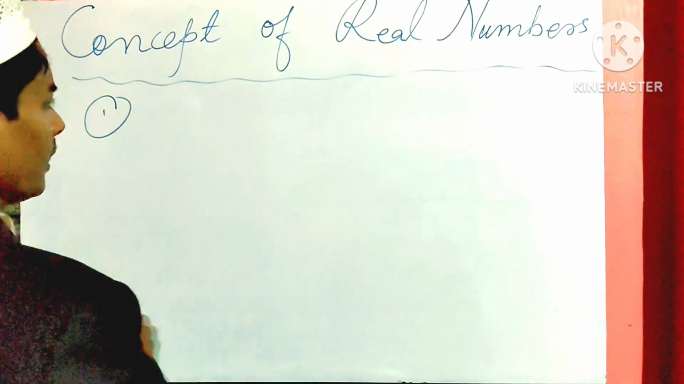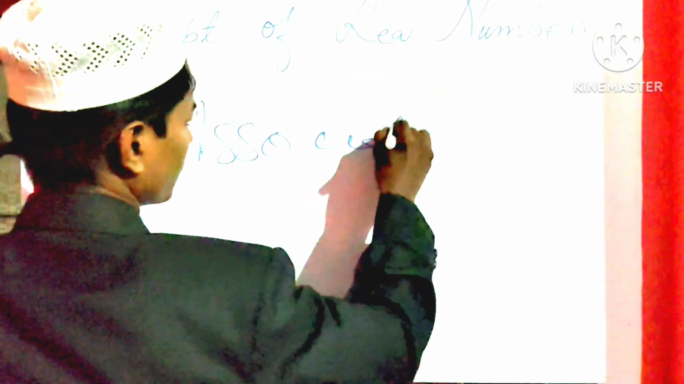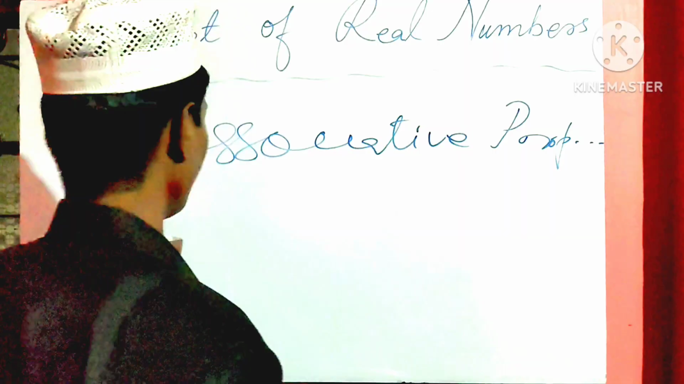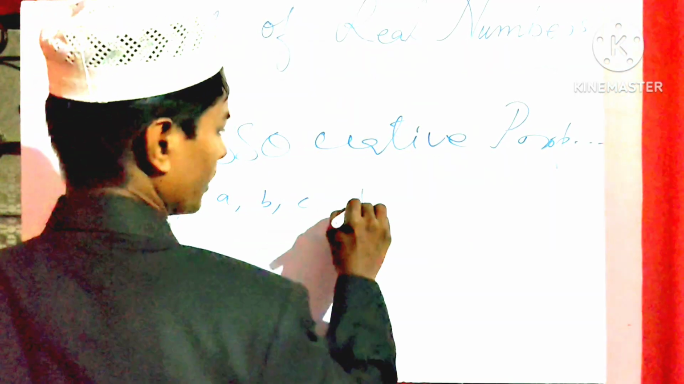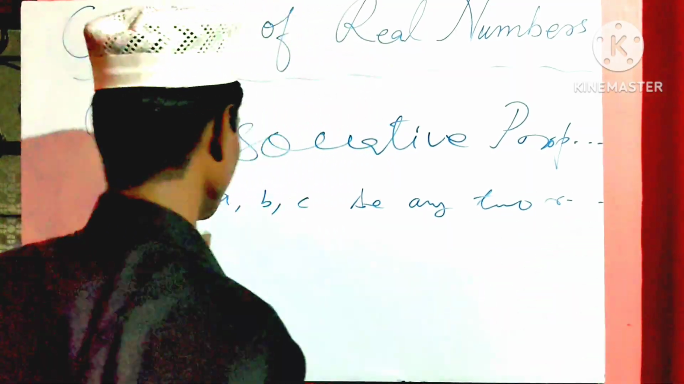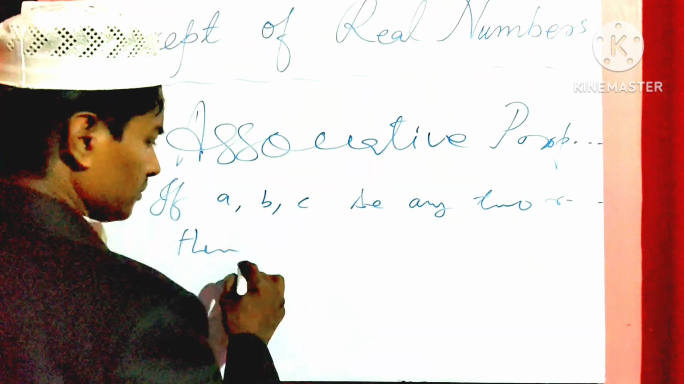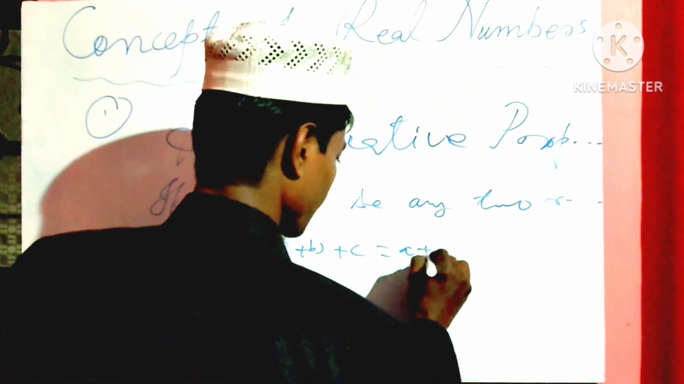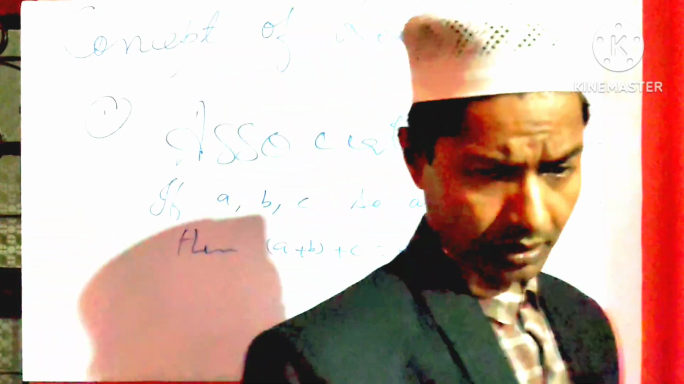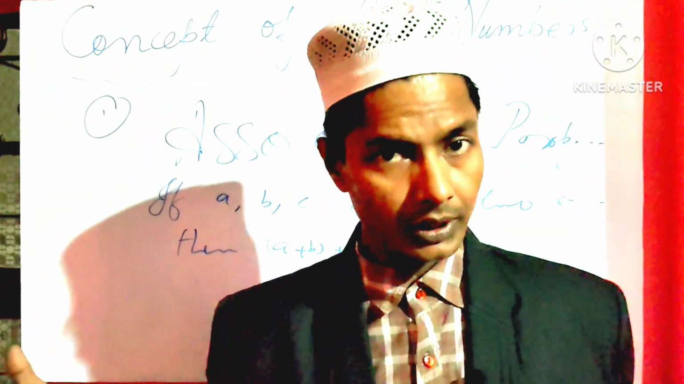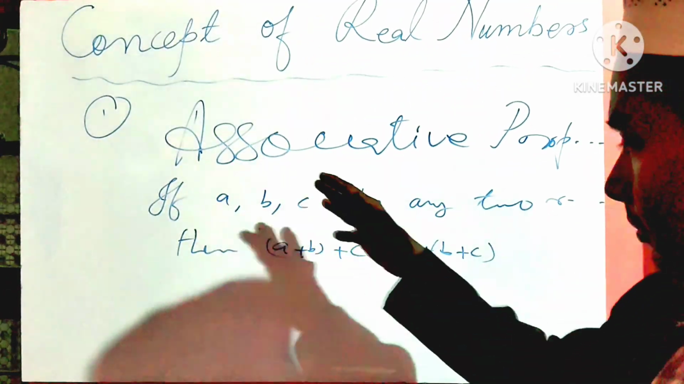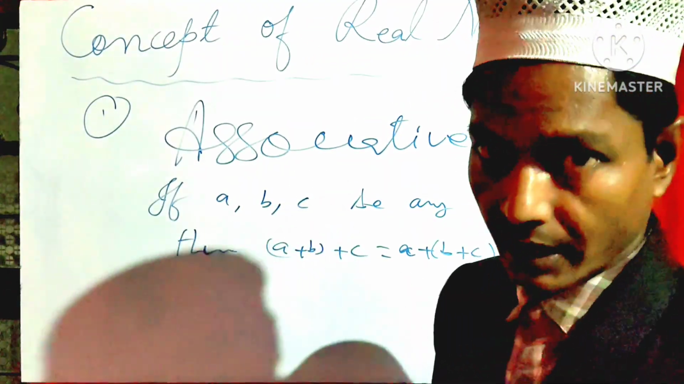And what is the associative property? The associative property of addition of real numbers says that if a, b, c are three real numbers, then (a plus b) plus c equals a plus (b plus c). It is very easy. Hope you have understood it. The associative property says that if a, b, c are any three real numbers, then according to the associative property, we first add a plus b, and then add c to it, and that value will be equal to what?